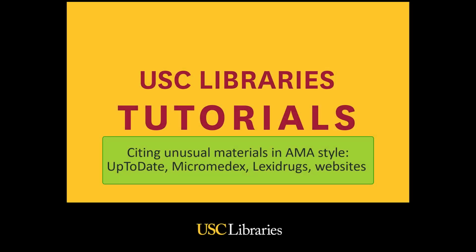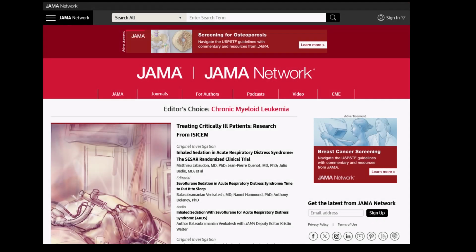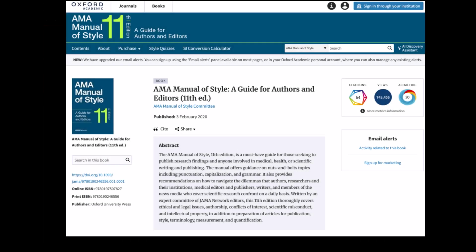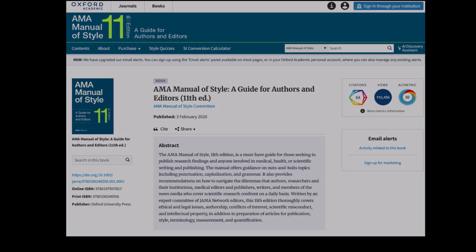Welcome to a USC Libraries tutorial on how to cite unusual materials in AMA Citation Style 11th edition. The American Medical Association, or AMA, is a professional physician association who publishes the Journal of the American Medical Association, or JAMA, and specialty journals in the JAMA network. The AMA Manual of Style is created by AMA to provide guidelines for all aspects of formatting and writing style.